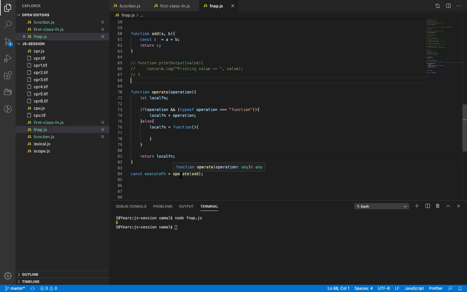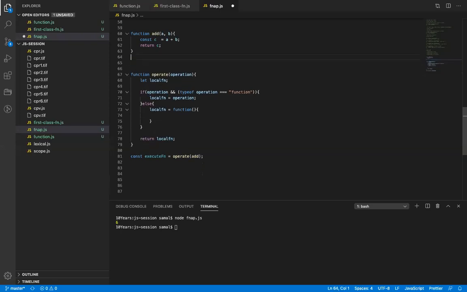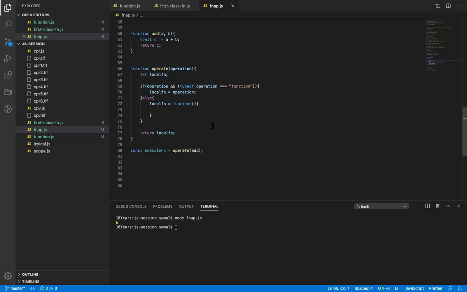Okay, so what is happening here? Tell me. Function is passing as a parameter. Okay. So that means this operation is a reference to a function. Correct? That means this local function refers to the add function. Right? And again, I'm returning a function. So the local function is indirectly returning the add function.